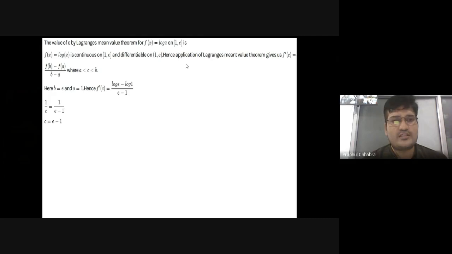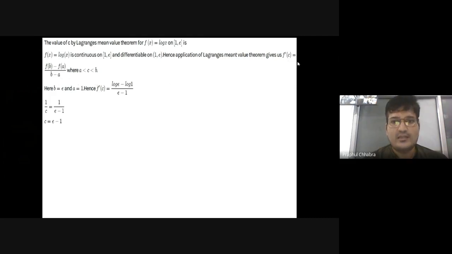If these two conditions are satisfied, then by Lagrange's theorem, we can find at least one value of c in the given interval 1 to e, such that (f(b) - f(a)) / (b - a) is equal to f'(c). Geometrically, as we discussed in the last video, this is the slope of the line joining the two points (a, f(a)) and (b, f(b)), and f'(c) is the slope of the tangent at x = c, which is parallel to this line.